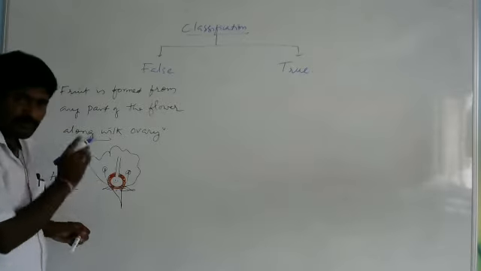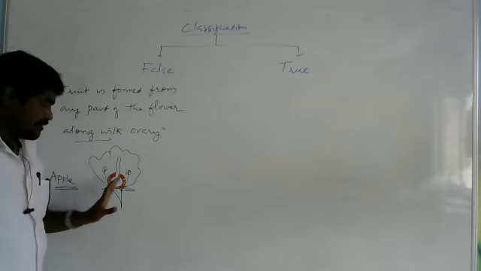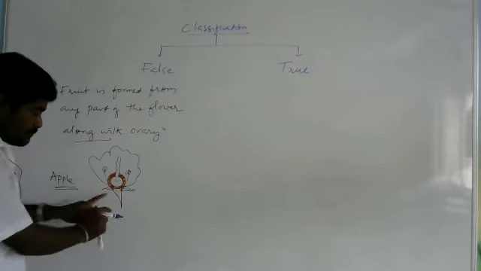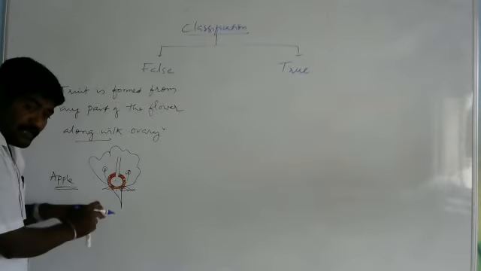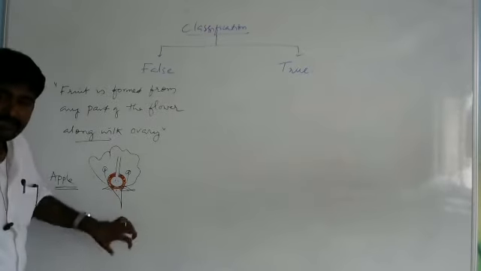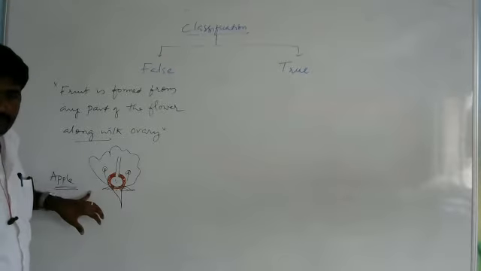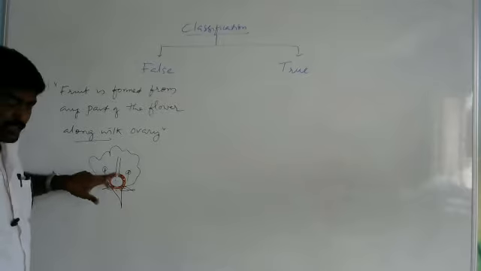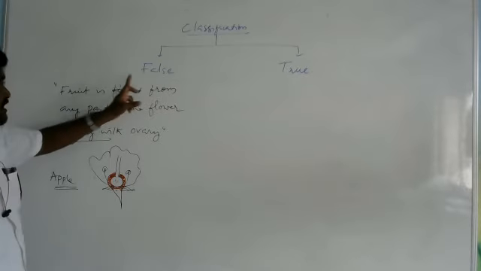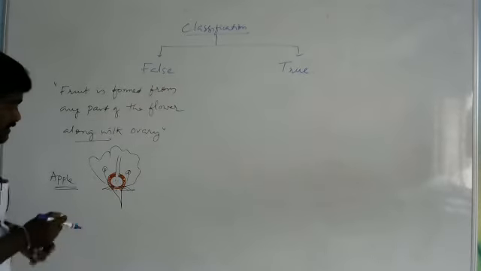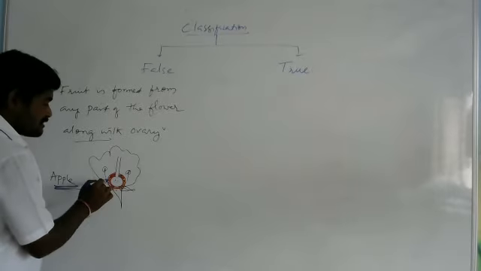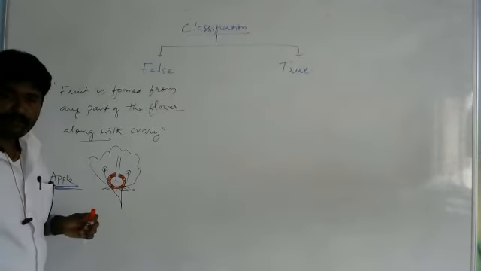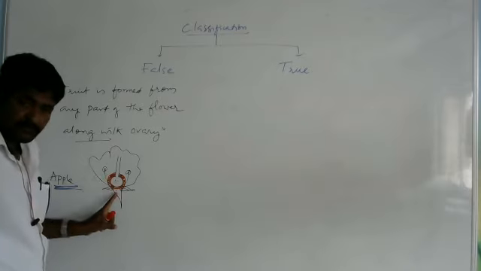This is the true fruit. But here, along with the true fruit, what happened? The thalamus also participates in the formation of fruit. It surrounds the true fruit. Such type of fruits are called false fruit. So in apple, the thalamus takes part in the formation of fruit.